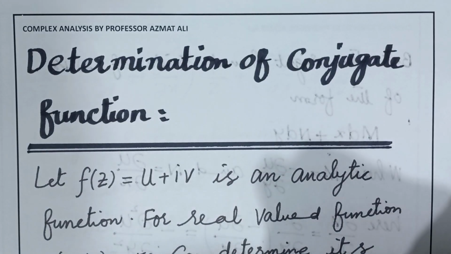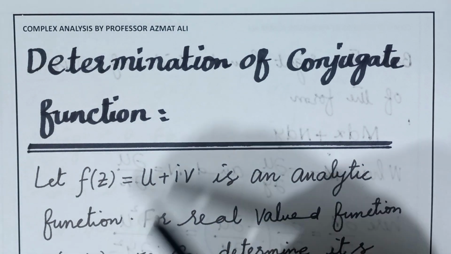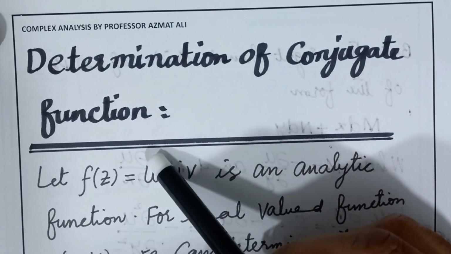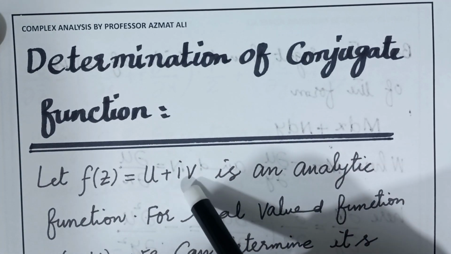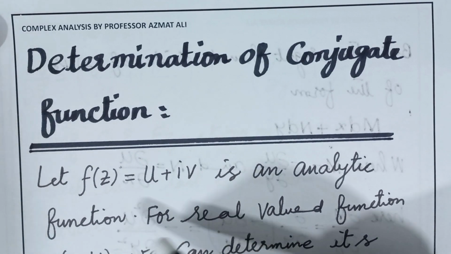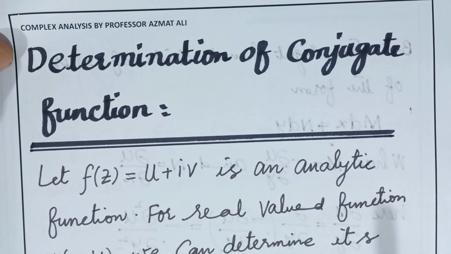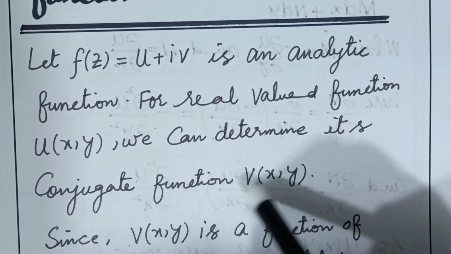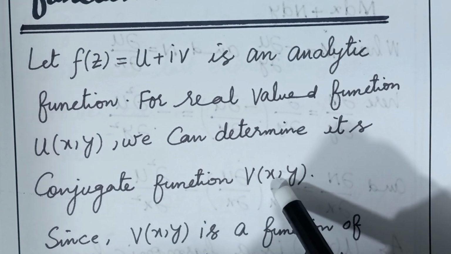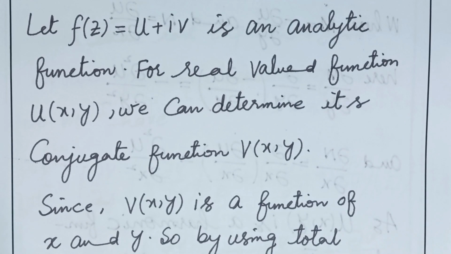So before discussing the example of harmonic function, I want to discuss the determination of the conjugate function. Let f of z equal to u plus iota v be an analytic function. For a real valued function u, we can determine its conjugate function, that is called here v(x, y).